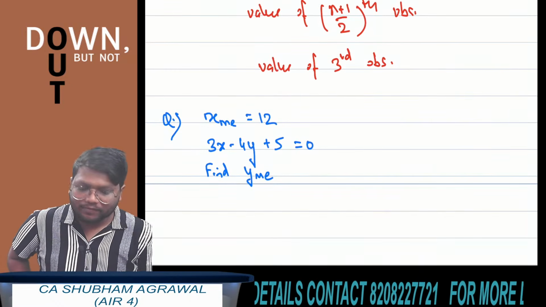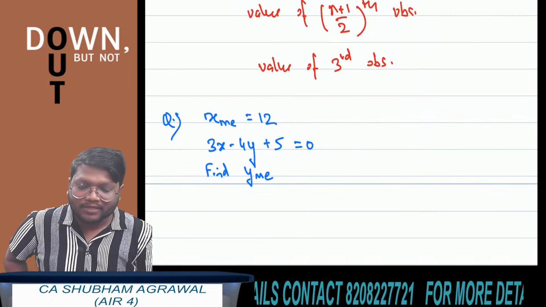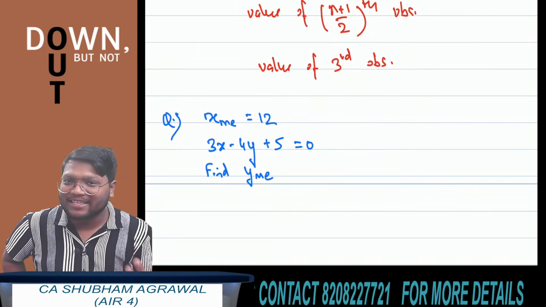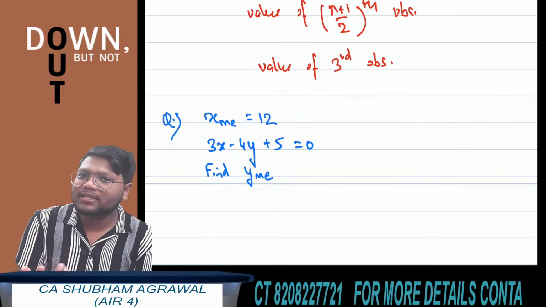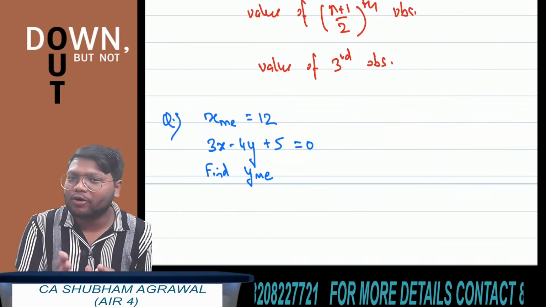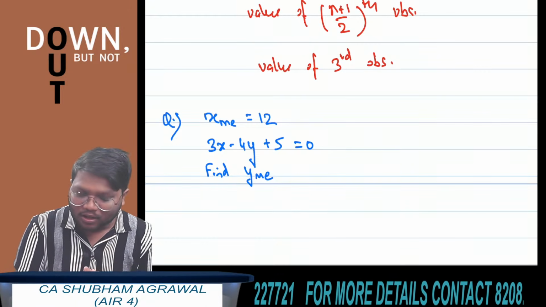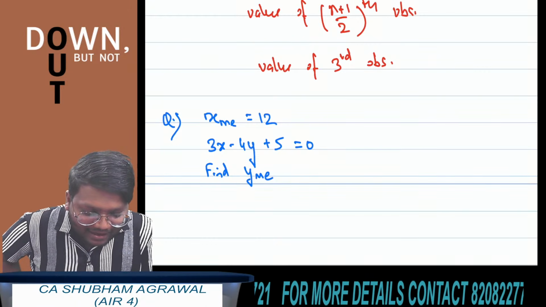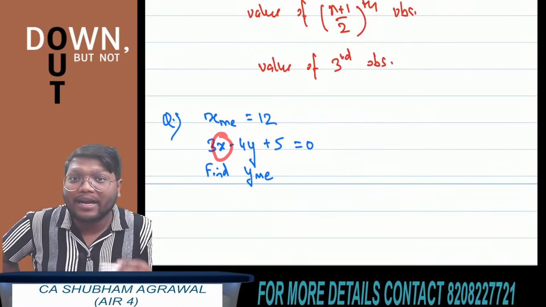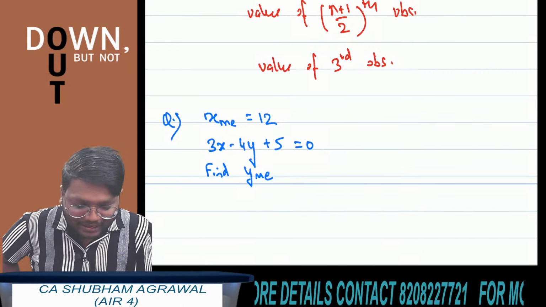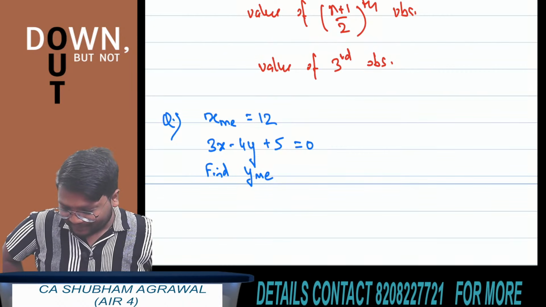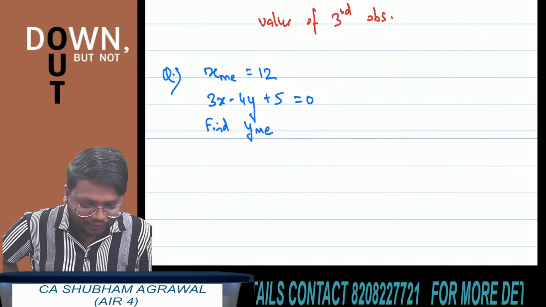Median of x is 12. 3x minus 4y plus 5 equals 0. This is the linear relationship between x and y. You have to find median of y. How to solve this question? We already know that median also gets affected due to both change of origin as well as change of scale. So what we have to do? Wherever x is there, instead of x, we have to write median of x. And wherever y is there, instead of y, we have to write median of y. Tell me what is the answer for this question.